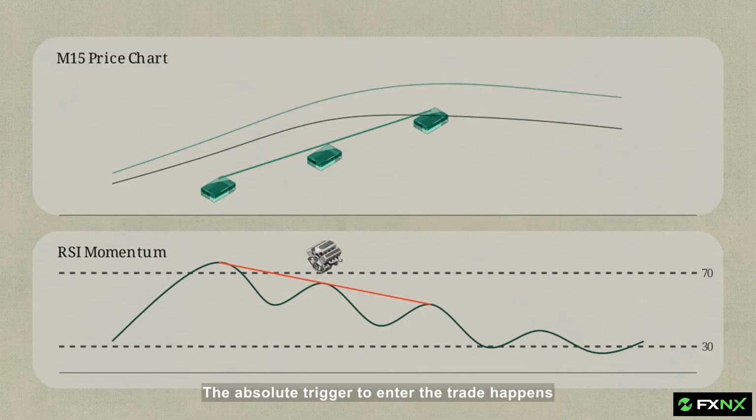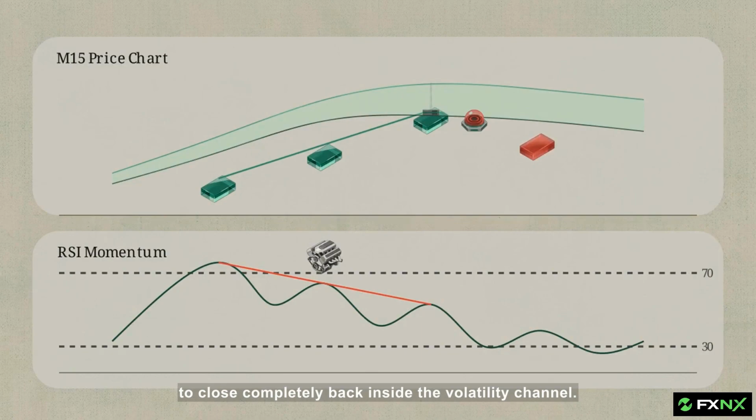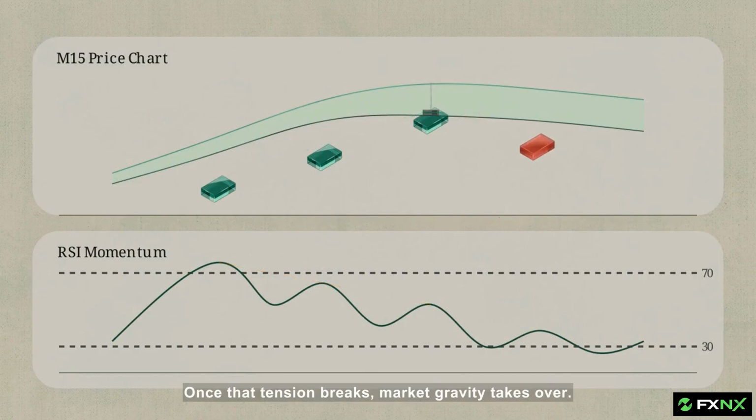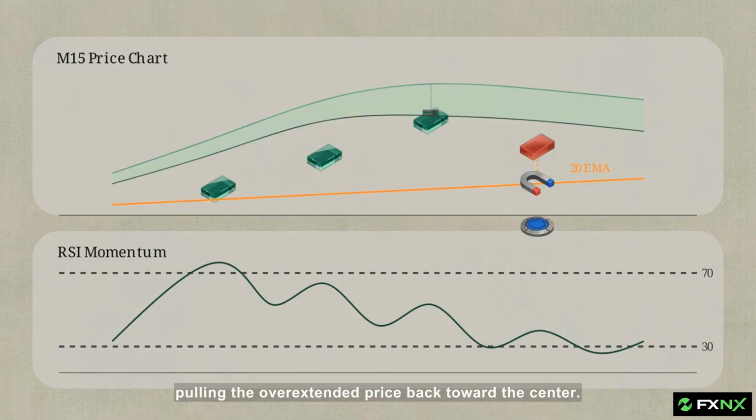The absolute trigger to enter the trade happens here. You wait for a single 15-minute candle to close completely back inside the volatility channel. The extreme momentum is broken. Once that tension breaks, market gravity takes over. Notice this line appearing below the price, the 20-period exponential moving average. It acts as an immediate dynamic mean, pulling the overextended price back toward the center.